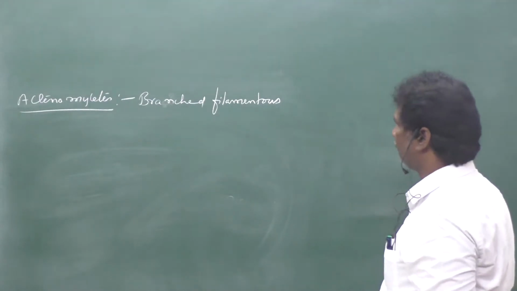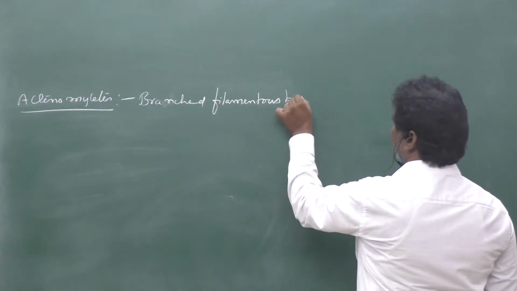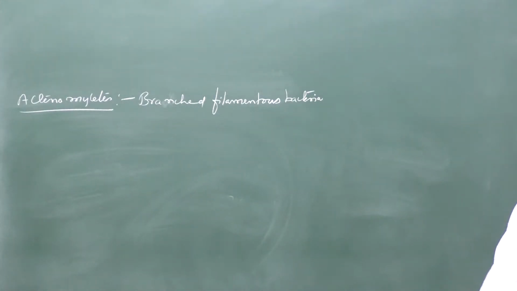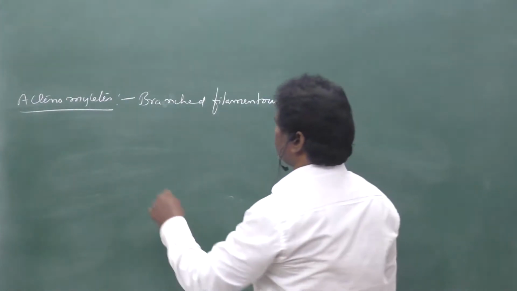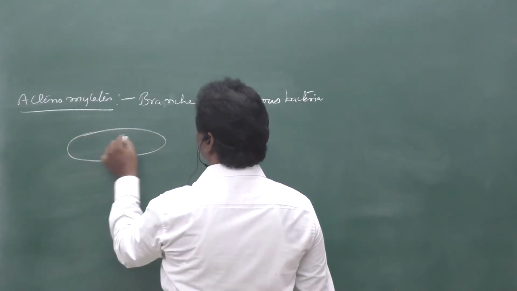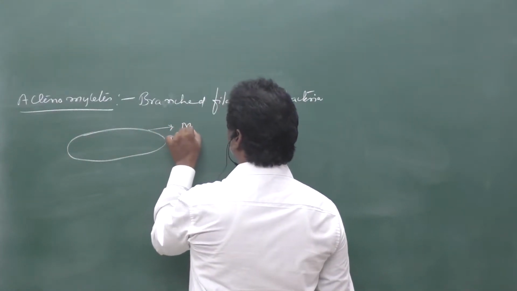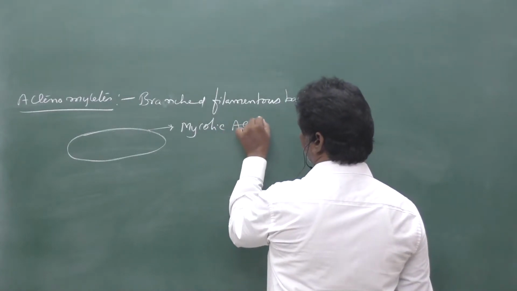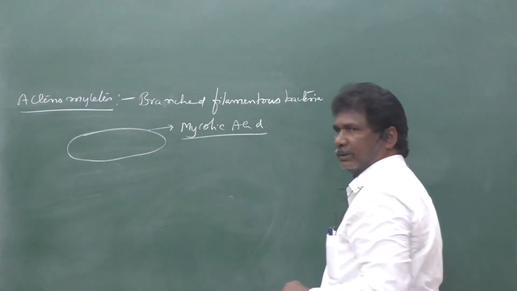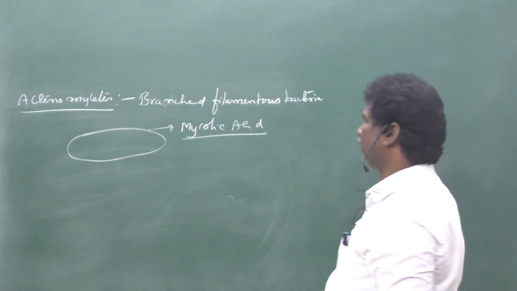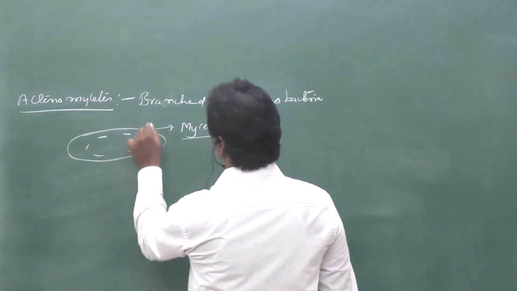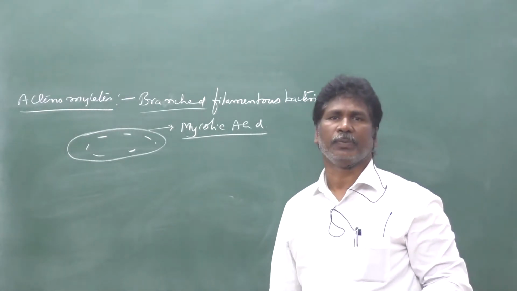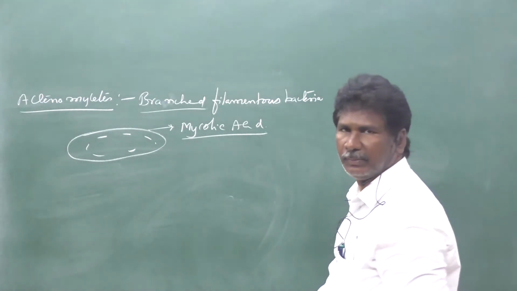The cell wall of this bacteria is made up of mycolic acid. They are like other bacteria, but branches are there. They also act as saprophytes and parasites.